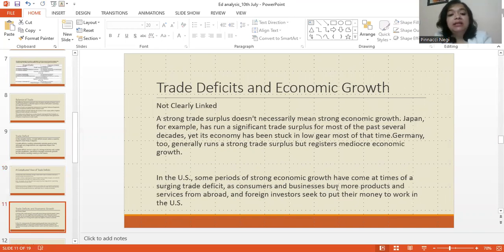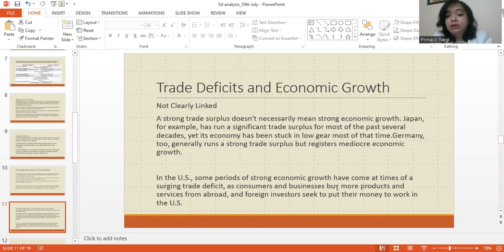Now, students, if you look at the link between trade deficit and economic growth, there is no clear link between the two. A strong trade surplus doesn't necessarily mean strong economic growth. A case in point is Japan, for example. It has run a significant trade surplus for most of the past several decades, yet its economy has been stuck in low gear most of the time.